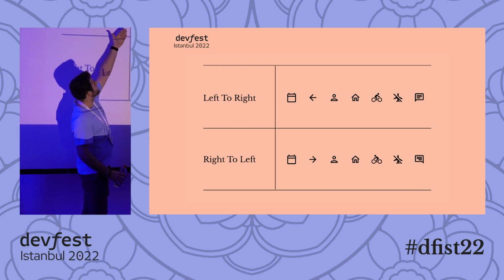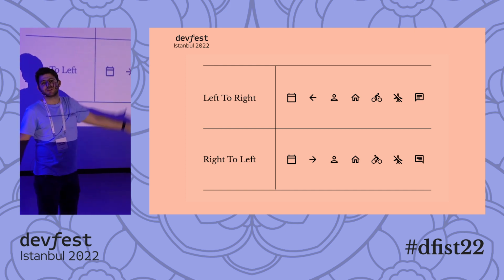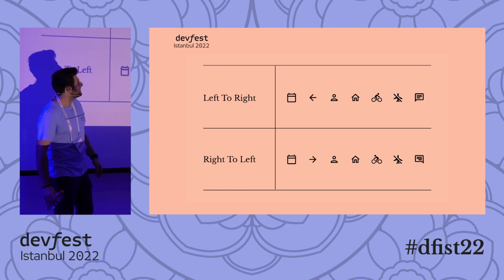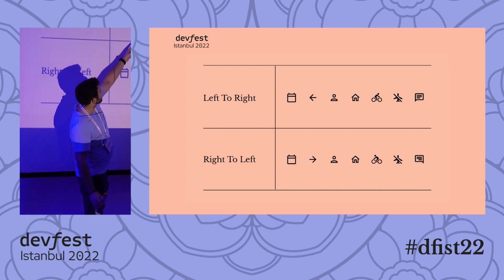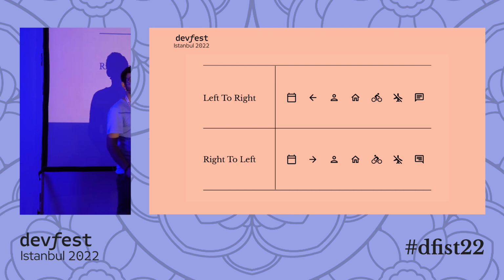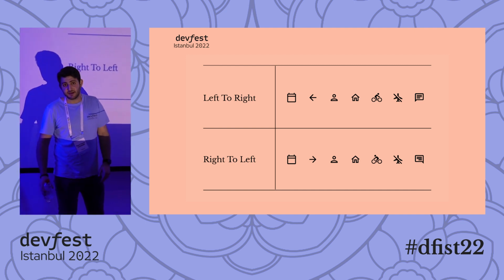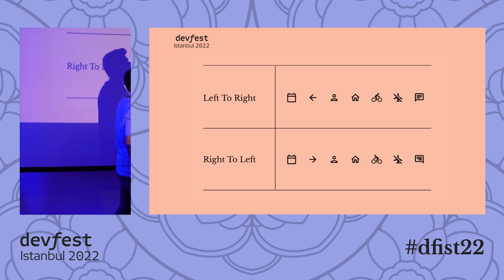A calendar icon without any specific dates. I mirrored it, it looks the same. So I just don't mirror it. A back icon or back arrow that shows a specific direction. So I mirrored it. Now it shows the left. Profile icon, like I said, stays as it is because it's bidirectional. Home icon stays as it is.